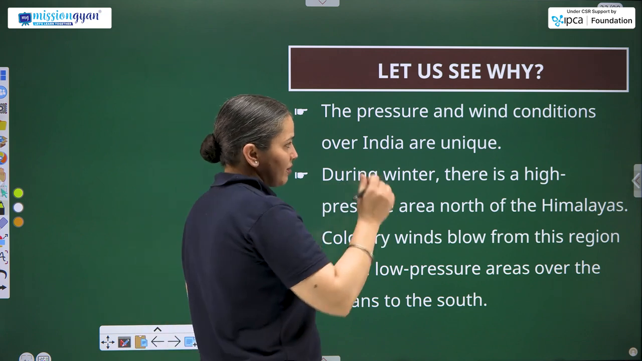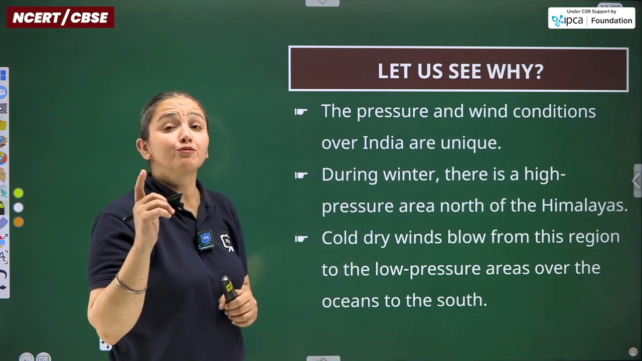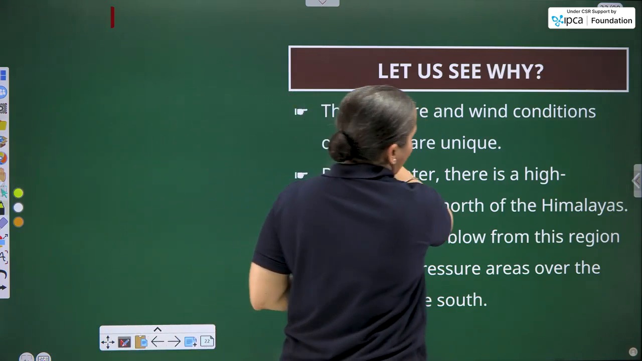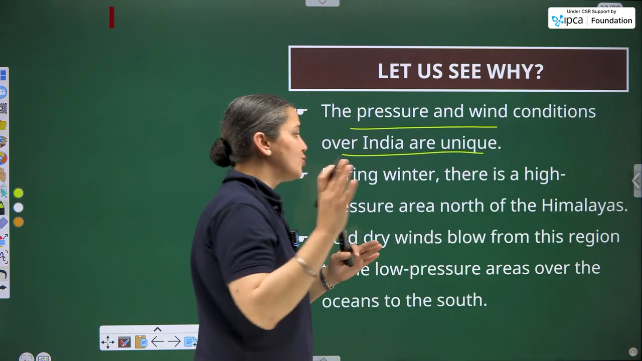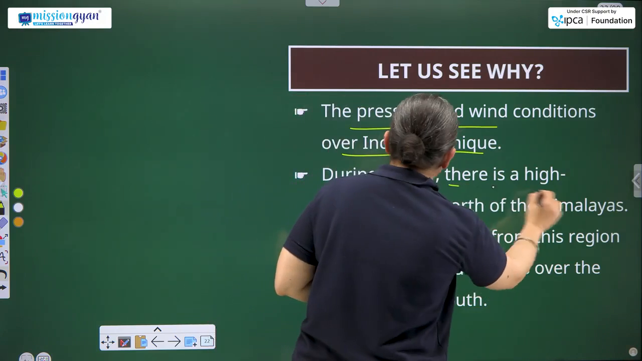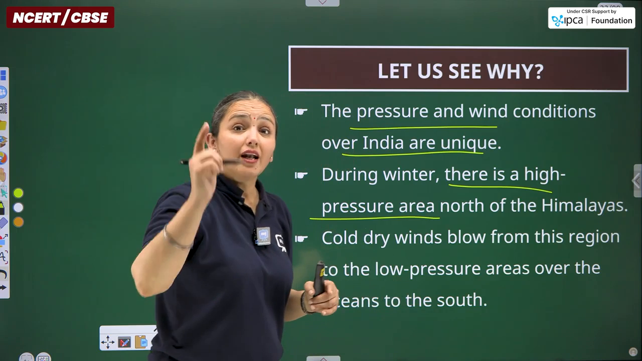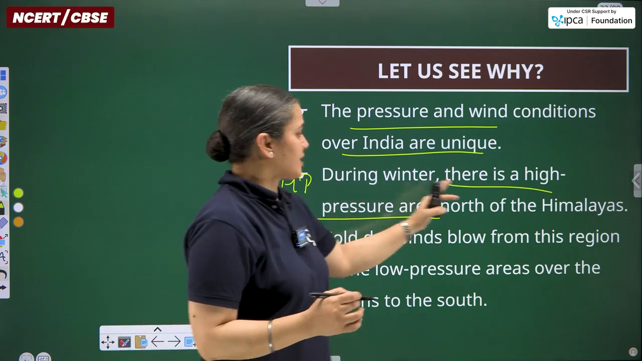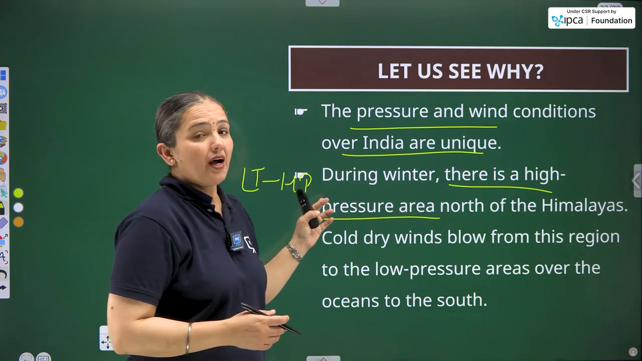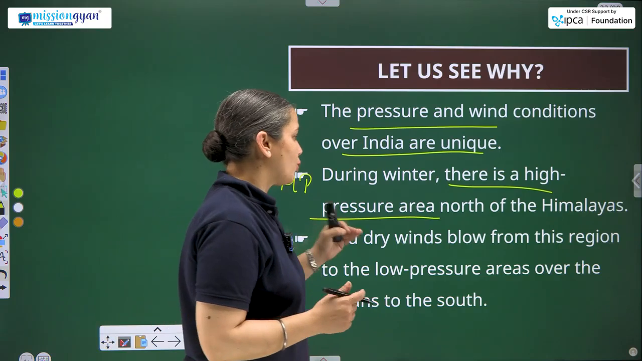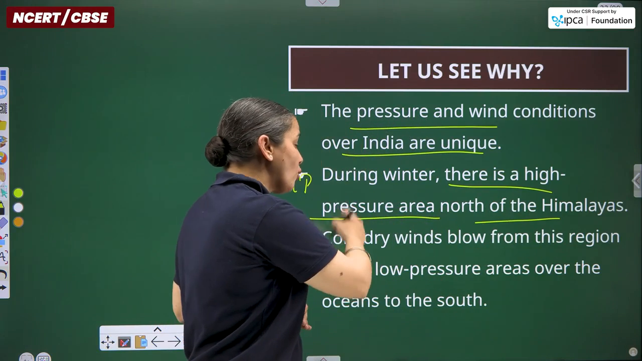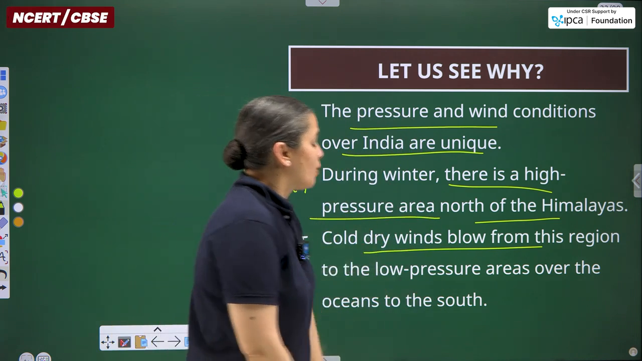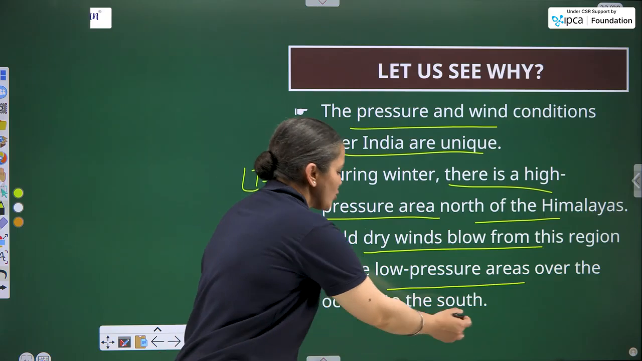The pressure and wind formula that I just told you, that winds blow from high pressure to low pressure areas, everything is included over here. The pressure and wind conditions over India are unique, as during winter there is a high pressure area because of low temperature. Again, remember the formula. So high pressure leads to fast flowing winds north of the Himalayas, and cold dry winds blow from this region, originating from the Himalayas itself, to the low pressure areas over the oceans to the south.